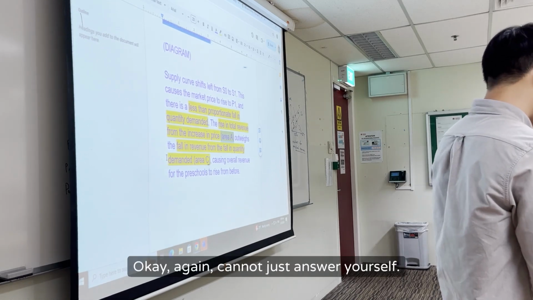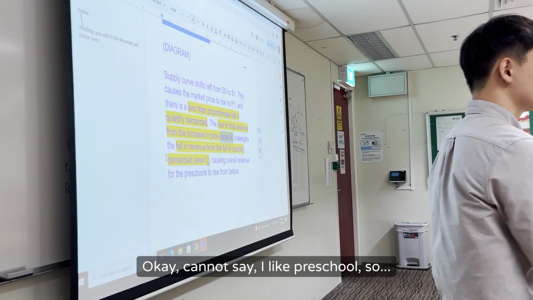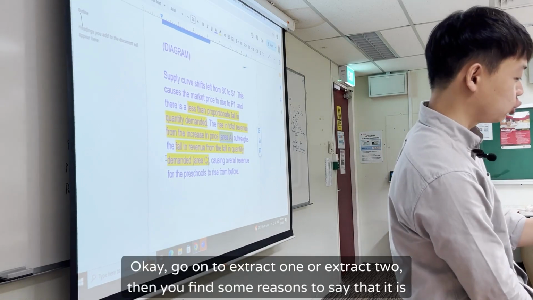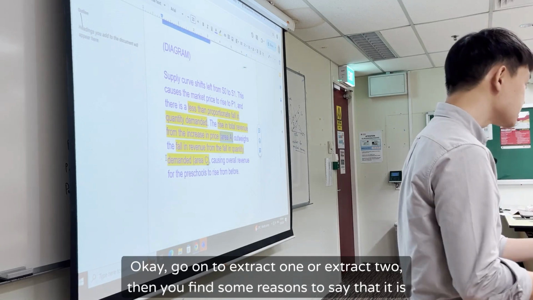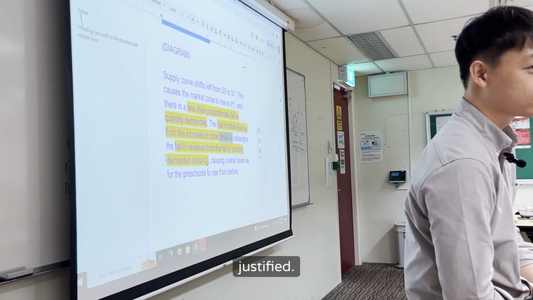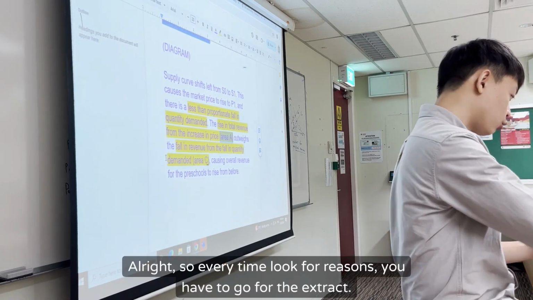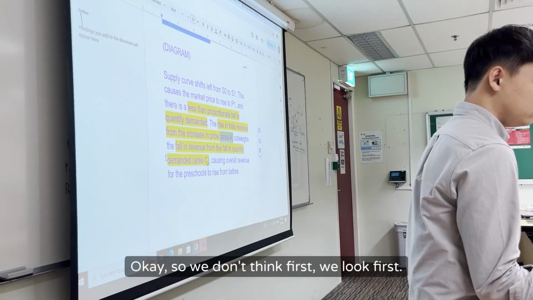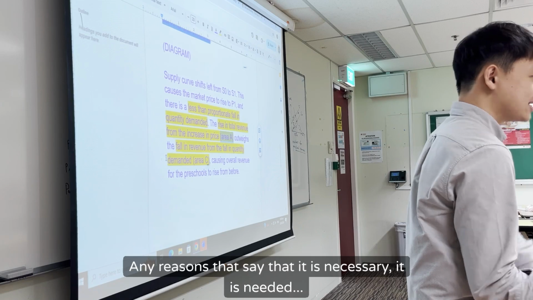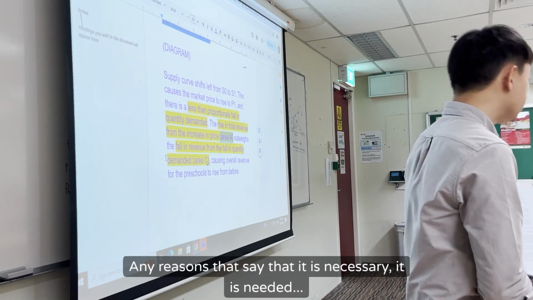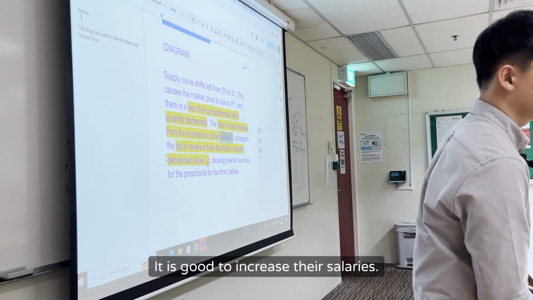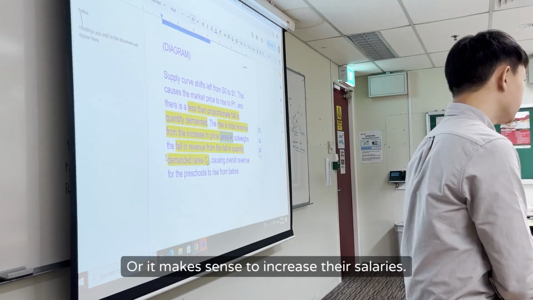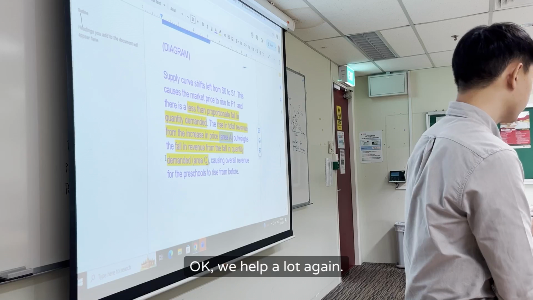Again, you cannot just answer yourself. You cannot say I like preschool, so no. Go on to extract 1 or extract 2, then you find some reasons to say that it is justified. So every time you look for reasons, you have to go for the extract. We don't think first, we look first. Any reasons that say that it is necessary, it is needed, it is good to increase their salaries, or it makes sense to increase their salaries. Anything? Okay, it helps a lot.